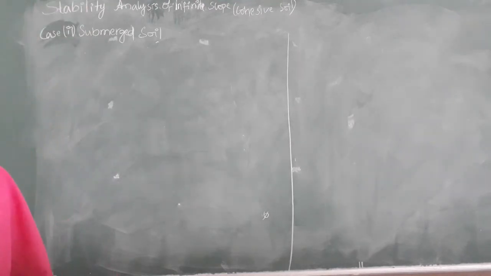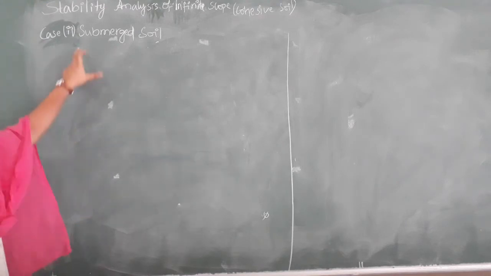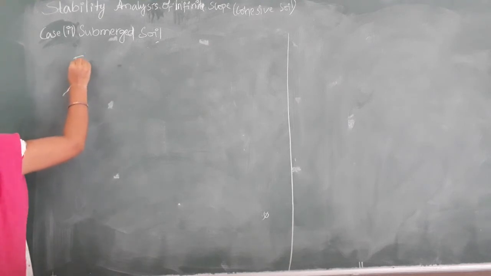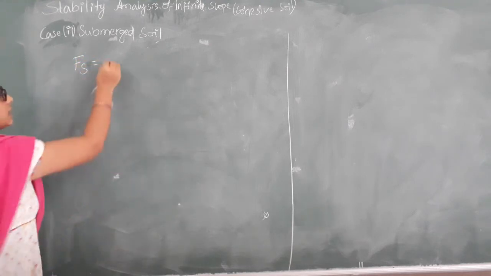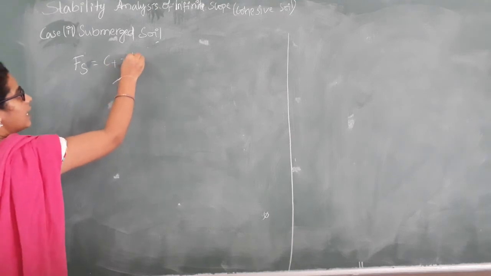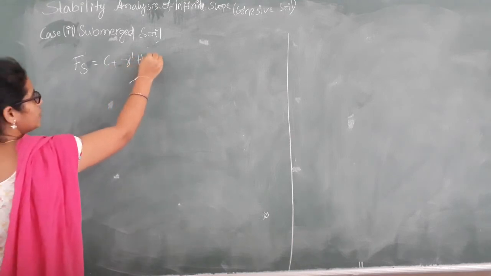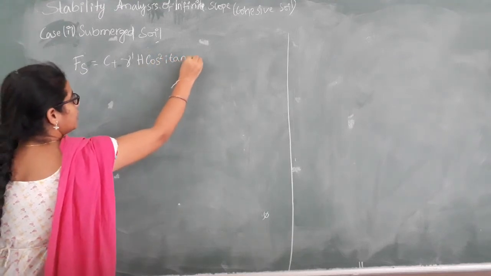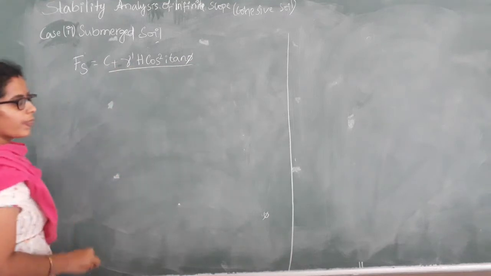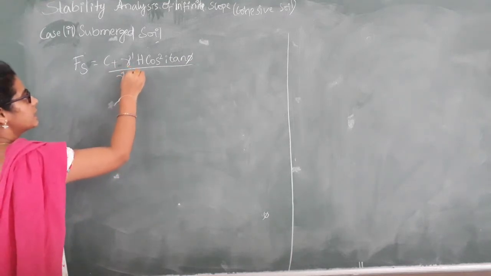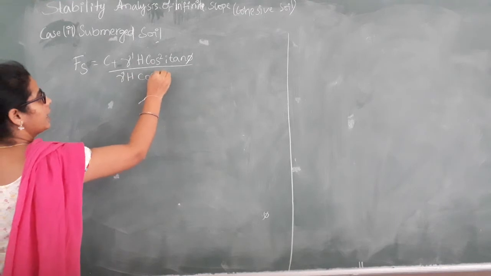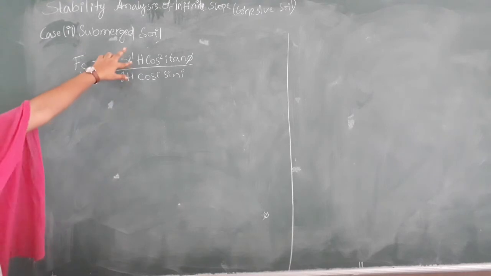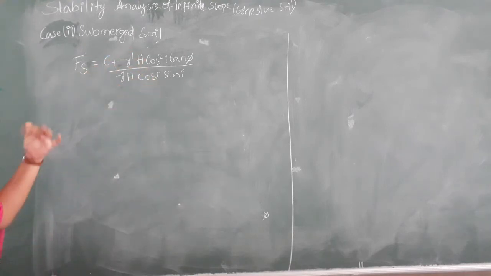So students, now we will discuss the second case, that is when the soil is submerged. What is the factor of safety? Factor of safety is equal to C plus gamma dash into tan phi by gamma dash into h into cos i into sin i. Again, these equations are obtained from equations 6 and 7 of yesterday's class.